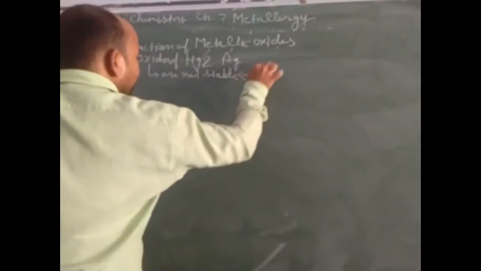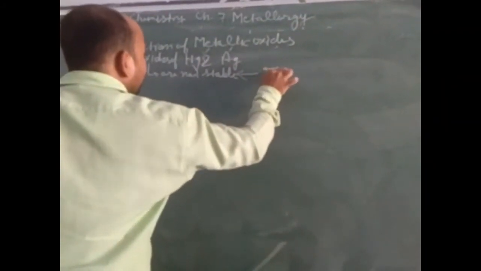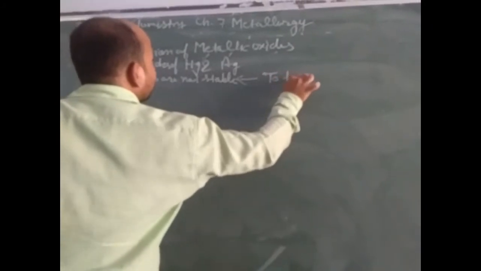Not stable to heat means after heating they separate out, at a temperature of 300 degrees Celsius.